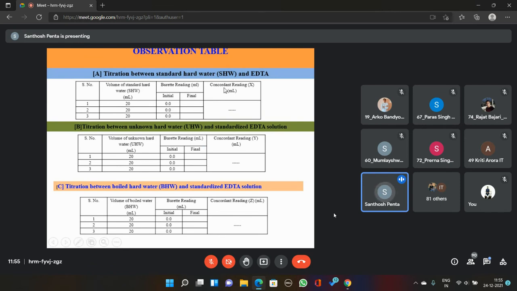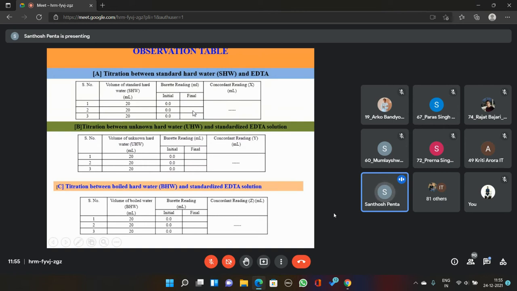Then from that you conclude the concordant reading. What is the concordant reading? Consecutive readings should be the same. Let us assume that in the first series you got 10, and in the second series you got 11, then these two are not concordant readings. If you got 10 here, 11 here, and again 10 here, then the first and third are also not concordant readings. Concordant reading means the next immediate reading should be the same.